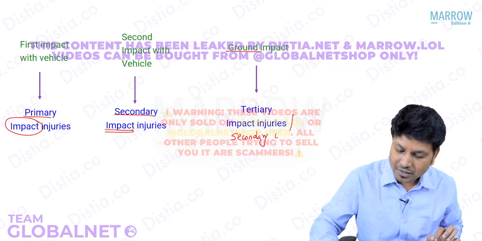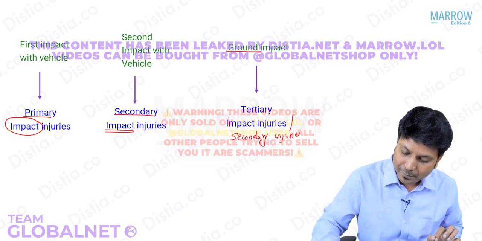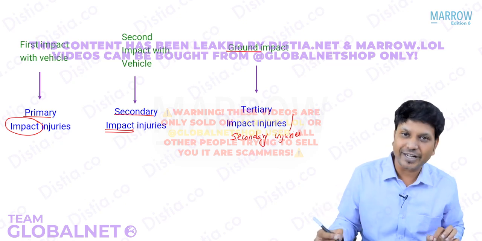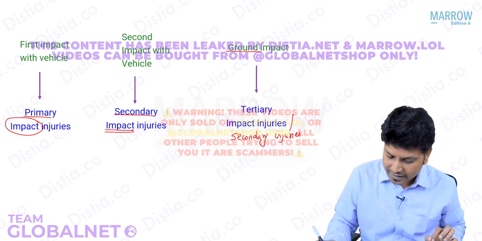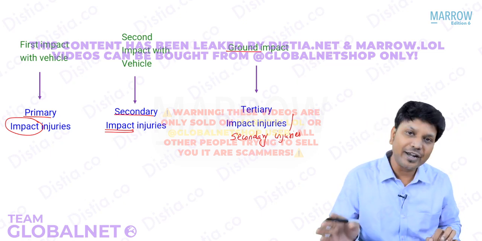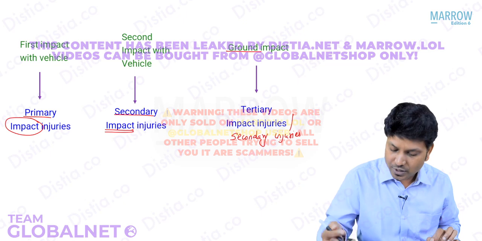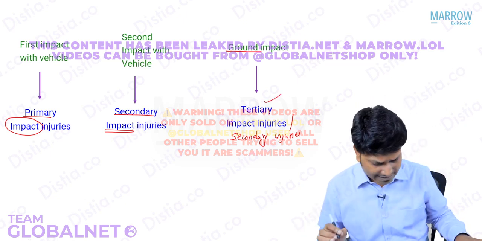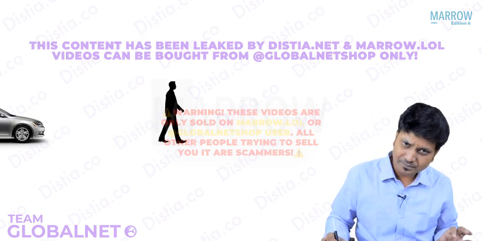Do remember, this is not secondary impact. Make yourself clear, this is secondary injury. Make a note of this, guys. So you have primary impact injury, secondary impact injury, and you also have secondary injury, which is otherwise called tertiary impact injury. Very, very simple.